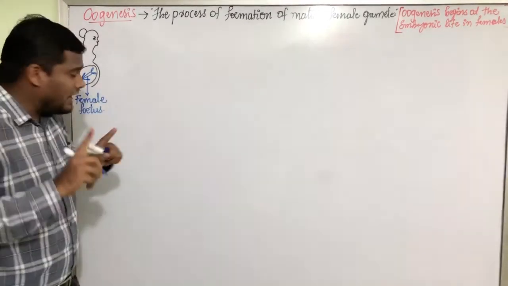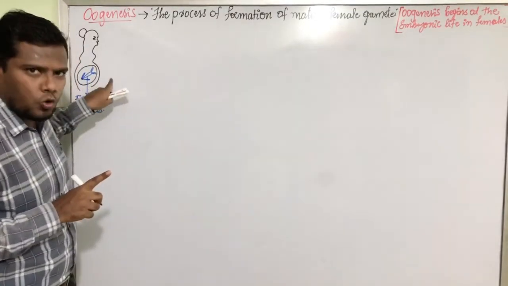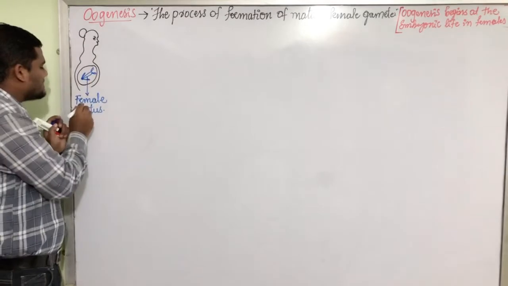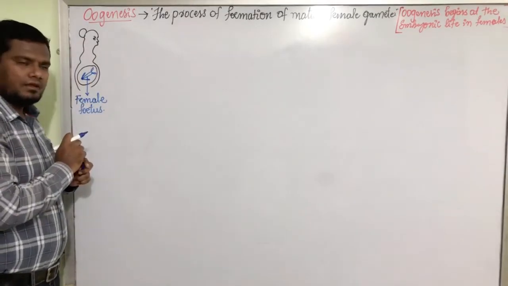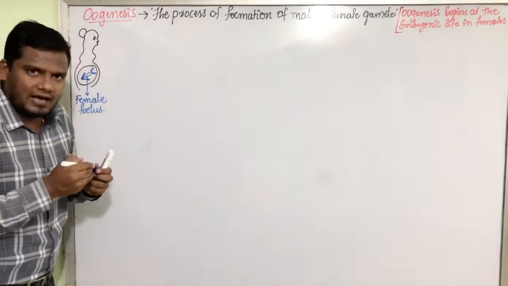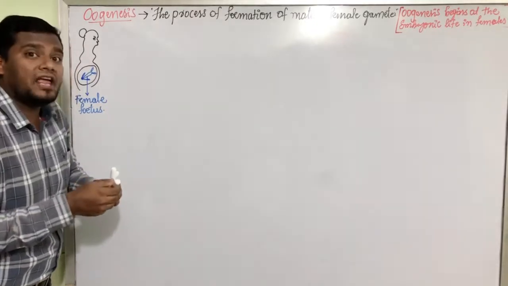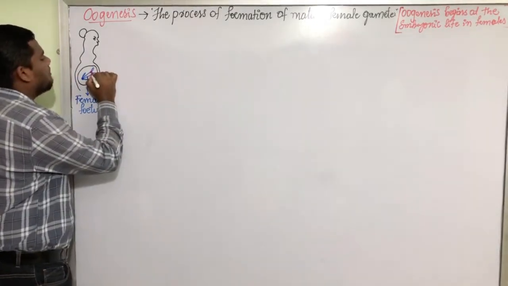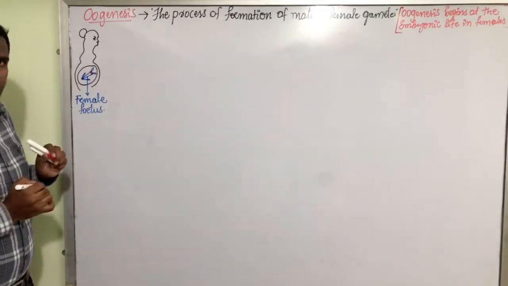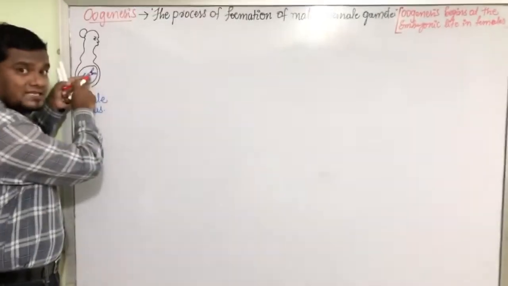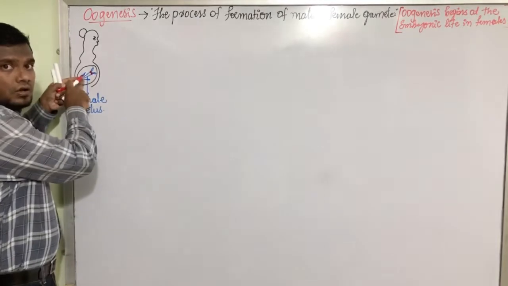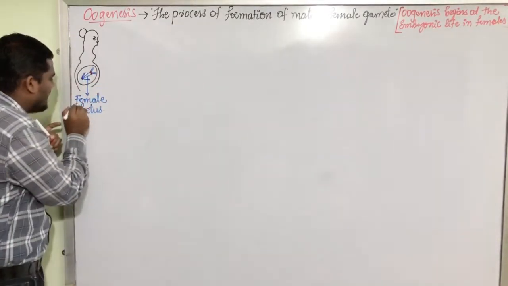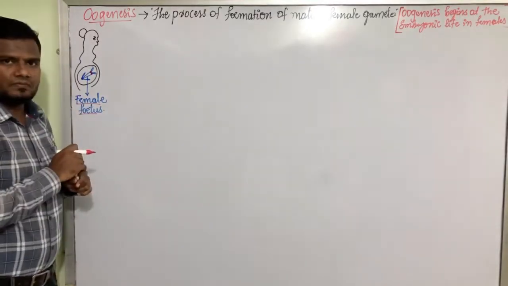Now it is no more called a baby, it is still inside the womb of her mother. That is why now she is called a female fetus. In this female fetus, there are a pair of ovaries here in the pelvic region. Here we have the ovaries. A pair of ovaries are present in the fetus. Which fetus is it? Is it a male fetus or a female fetus? Yes, it is a female fetus.